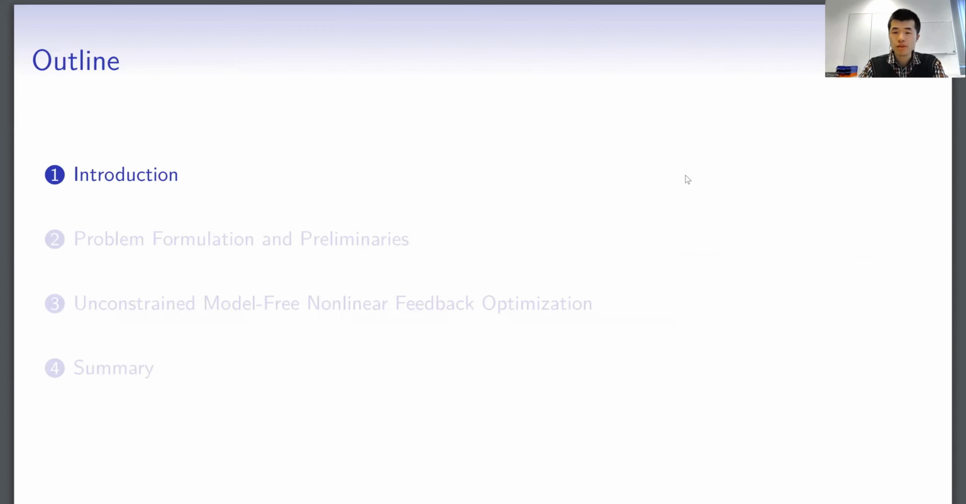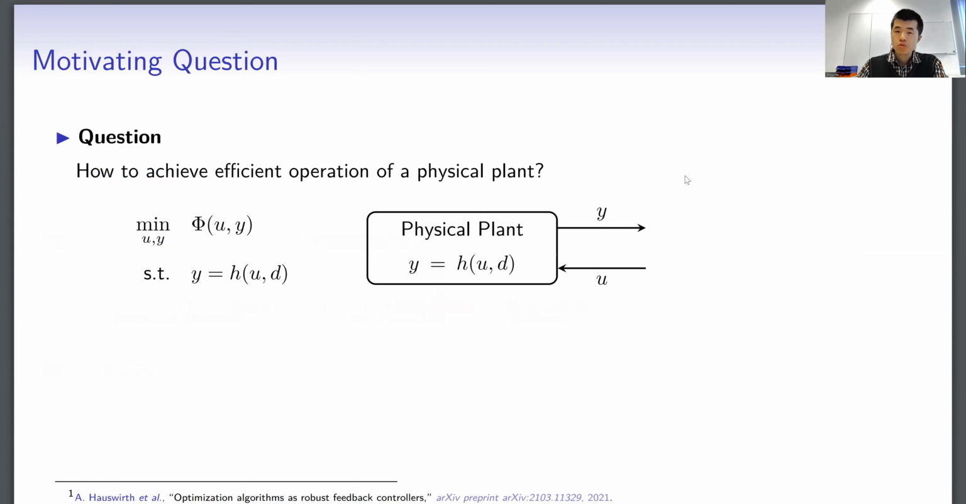Let me introduce the problem that we consider. This work is motivated by this question: how to achieve efficient operation of a physical plant. Suppose that we have an objective function phi that depends on the input u and the steady-state output y of this physical plant, and the steady-state map is encoded in the equality constraint here, and d is the disturbance inside the system. For example, in the optimal power flow problem, the input u would be the active and reactive powers, and the output y would be the voltage measurements.